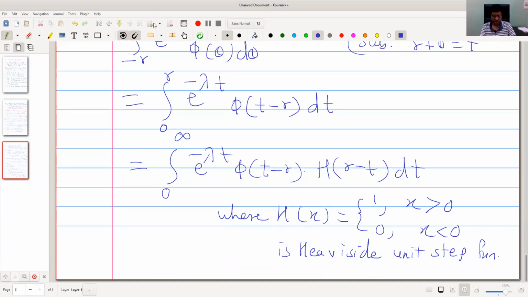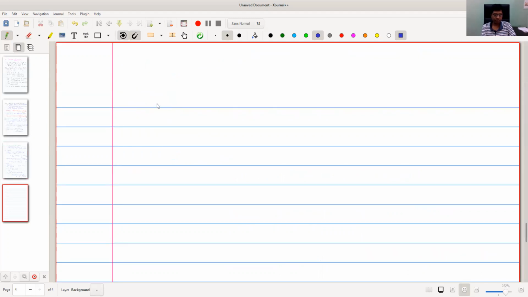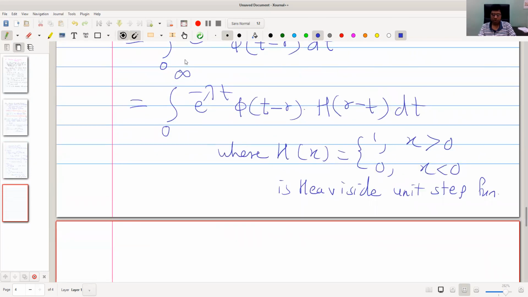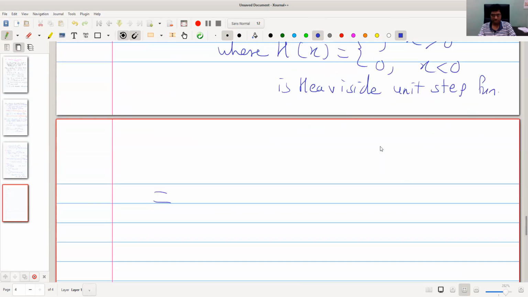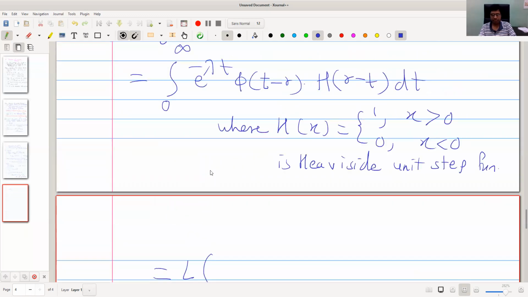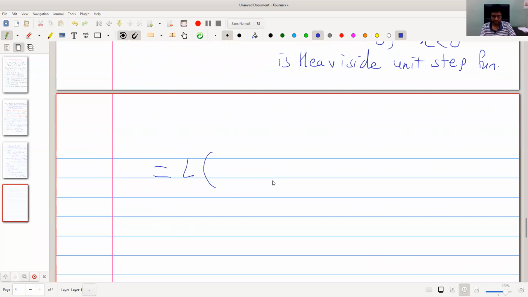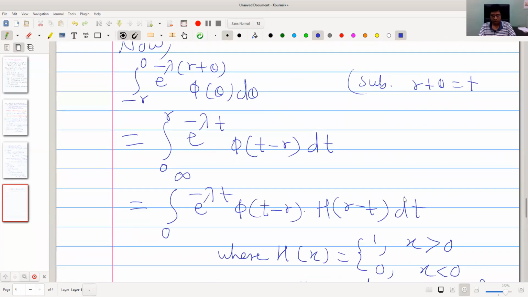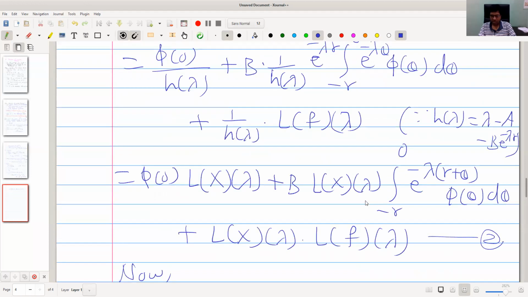So that we can write this as the integral from 0 to infinity e raised to minus lambda t into some function of t. This is nothing but the Laplace transform of that function. That function is phi of t minus r into h of r minus t. The Laplace variable is lambda. Now we can substitute it here.